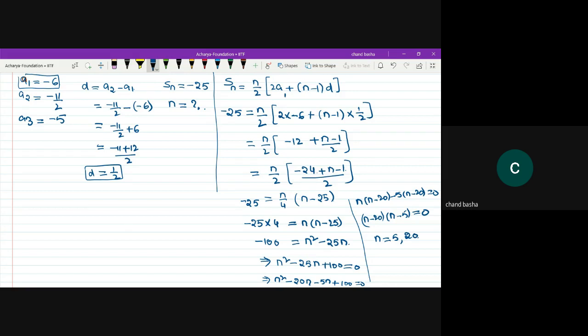Sir, the number of terms is either 5 or 20. 20 is also possible according to the given question. Because in competitive examinations, he will ask for both, or 5 is not given to you. Then you can find both the values, guys. Because it is a quadratic equation, you will get 2 values. Hope you can understand this question.